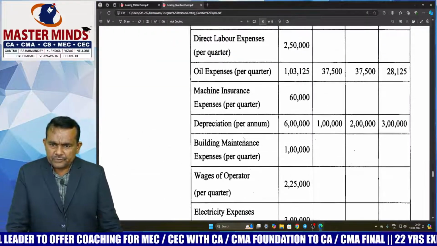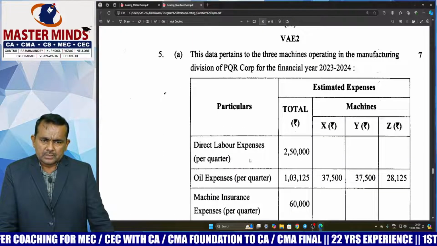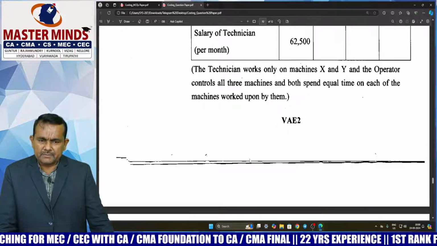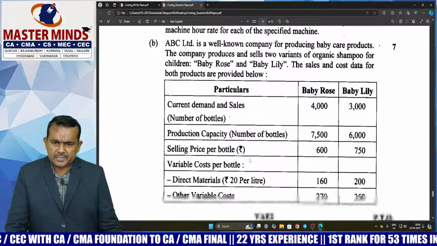So in fifth question, 5A is a lengthy problem, tough calculations, time taking. Okay. 5B, easily you can do it, sir.